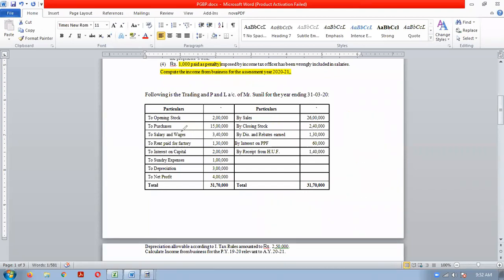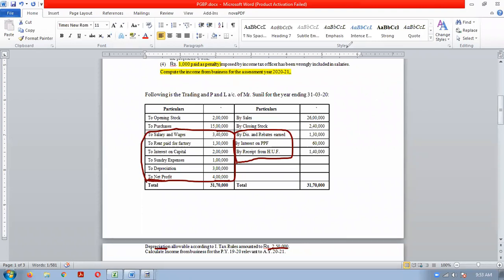Next, from where we will start? We will start with net profit as per profit and loss account. Then we will analyze the profit and loss account debit side items, then we will go for the credit side. Simultaneously we will have to check the adjustments also, but in this question only one adjustment is there, that is depreciation. So this question is a simpler question. So we can start solving this illustration.